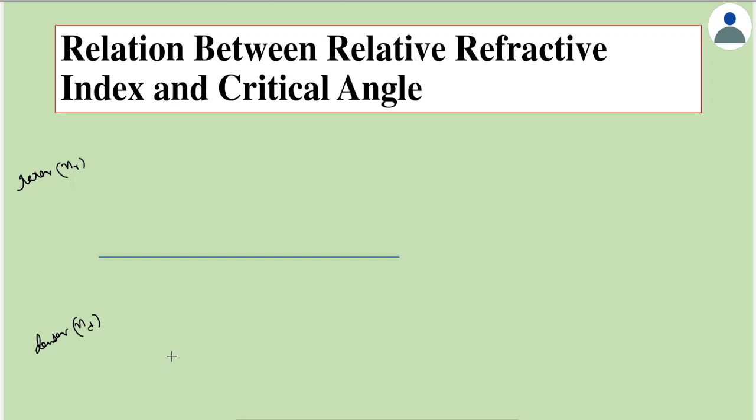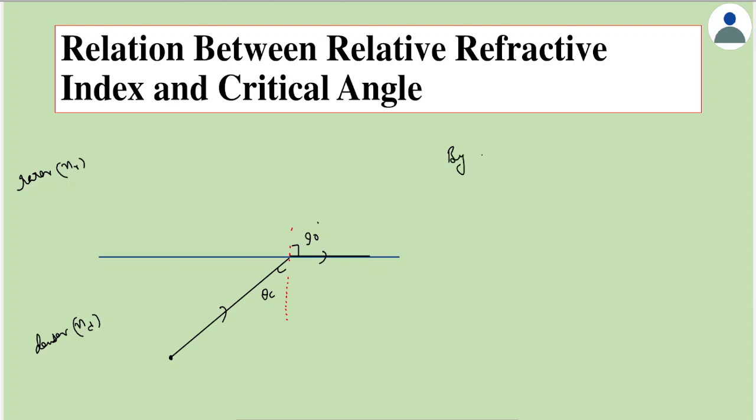Now let us assume that we have a source of light somewhere here, and the light falls at the critical angle. So we know from the previous discussion, in this case the refracted ray would graze the surface like this, such that the angle made here would be 90 degrees, and this would be theta c. So we need to find out the relationship between the critical angle and these refractive indices.